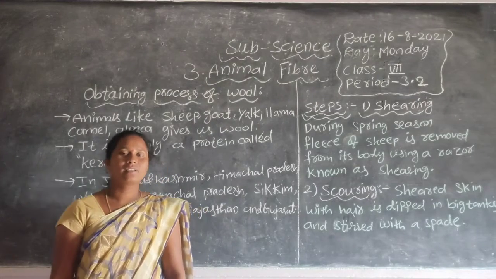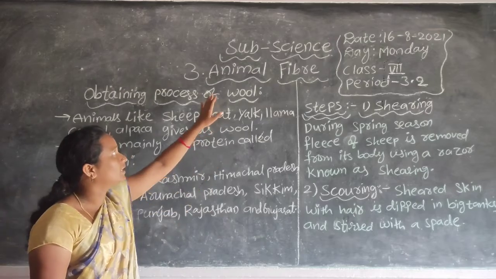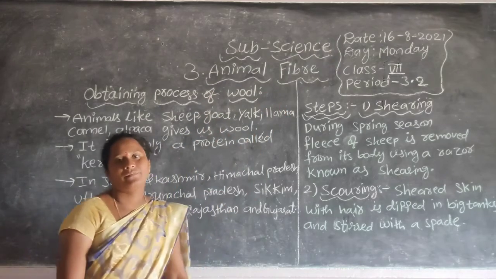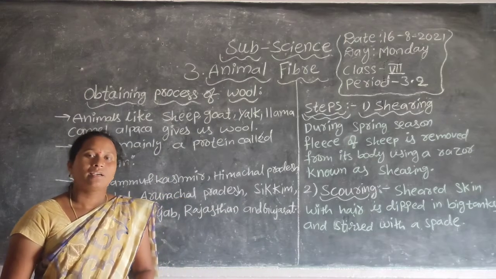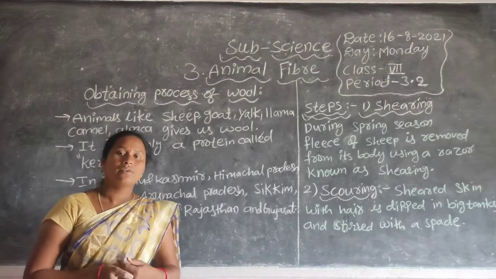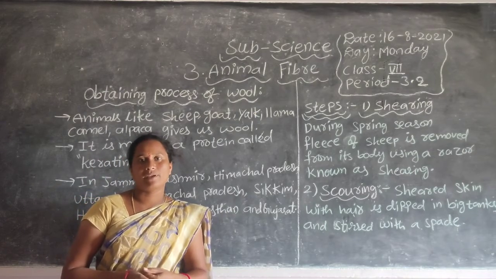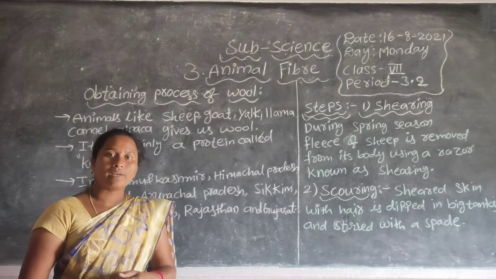Very good morning, children. So we are going to discuss this lesson, animal fiber. In this lesson we have already discussed the story of silk. So how do we get silk fabrics and silk fiber? We get silk from where?